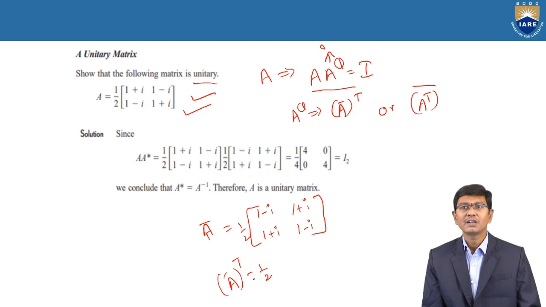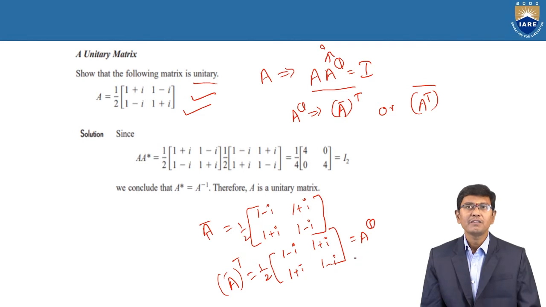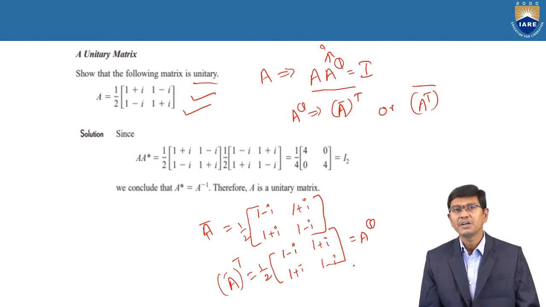By the definition of the transpose of a matrix, we interchange the rows and columns. Therefore, by applying the transpose, the first row is 1 minus i and again 1 plus i. Similarly, the second row, by interchanging rows and columns, becomes 1 plus i and again 1 minus i. Therefore, this is the meaning of A^θ. Now, after getting A^θ, we need to show that this matrix is a unitary matrix.